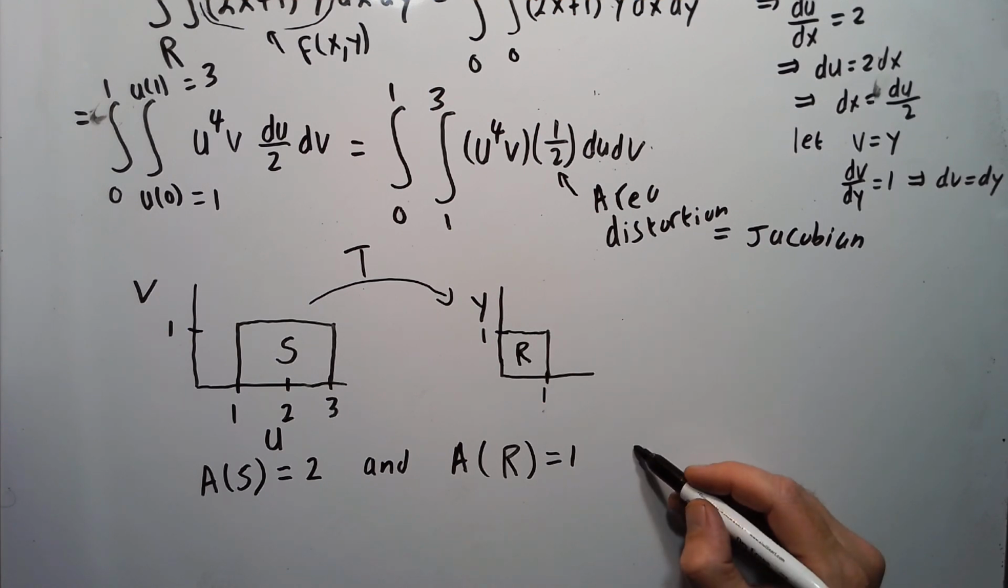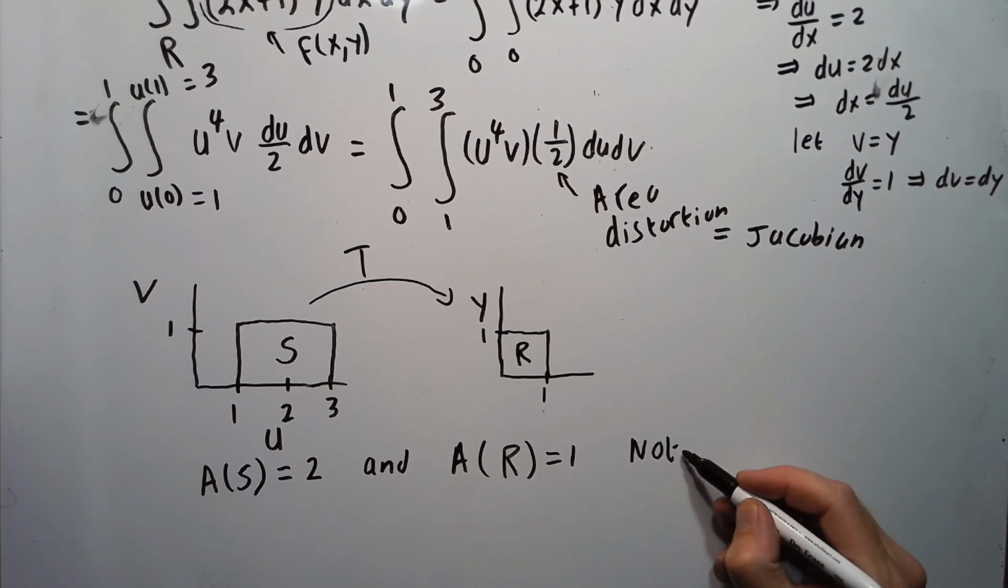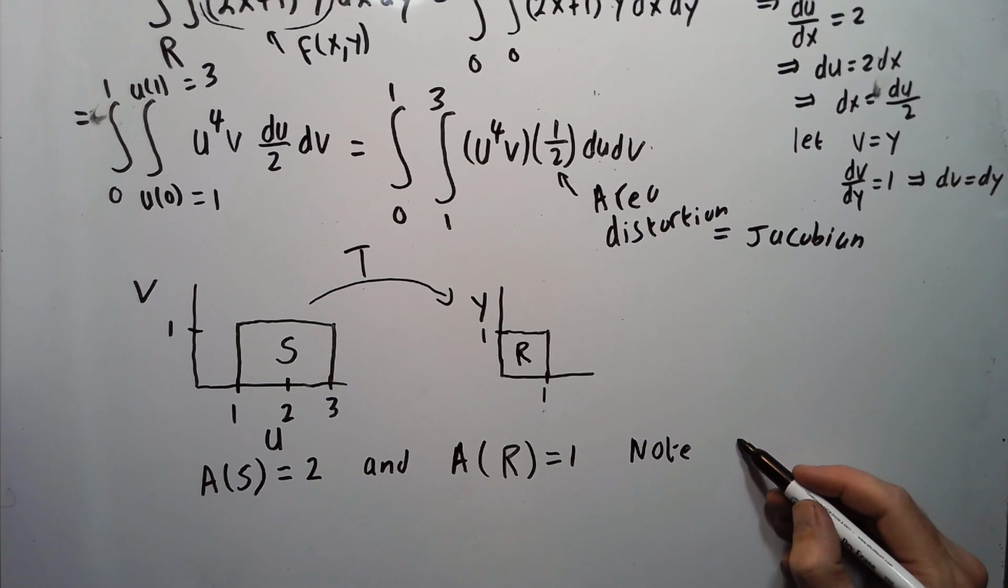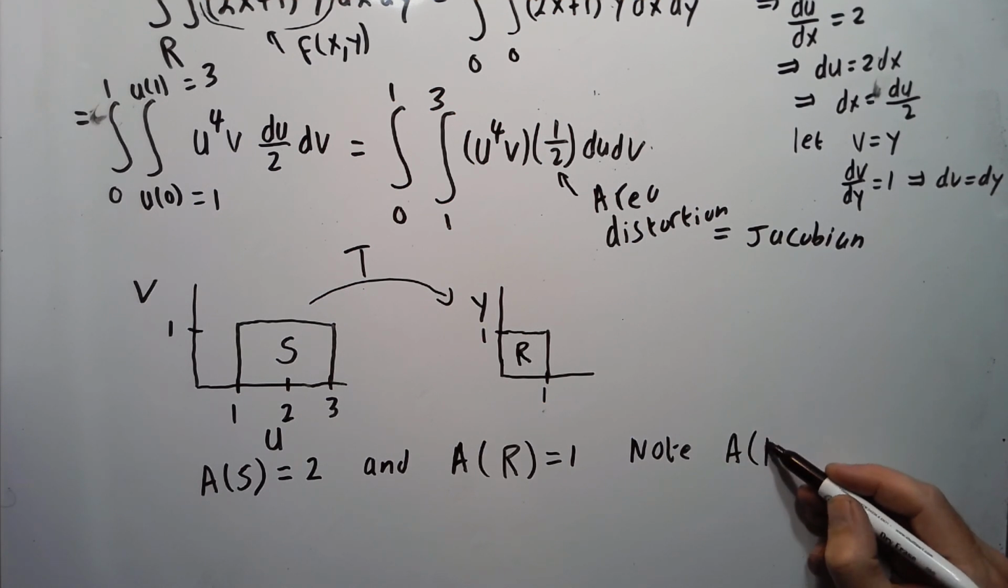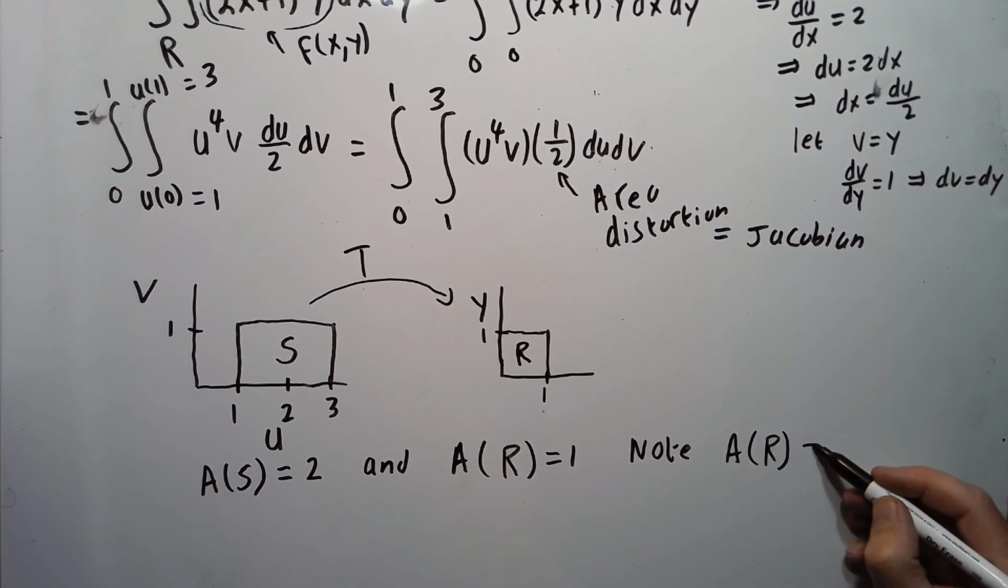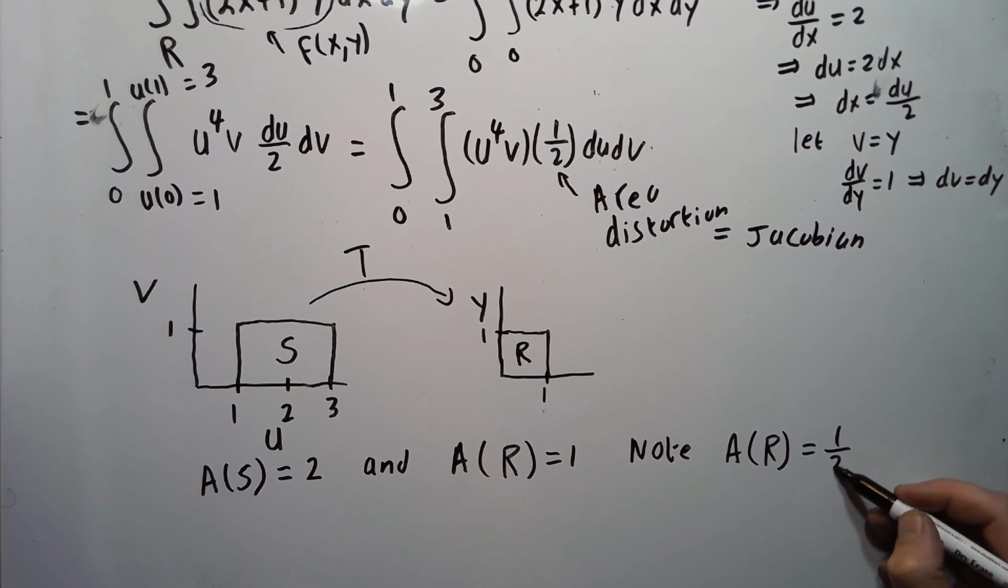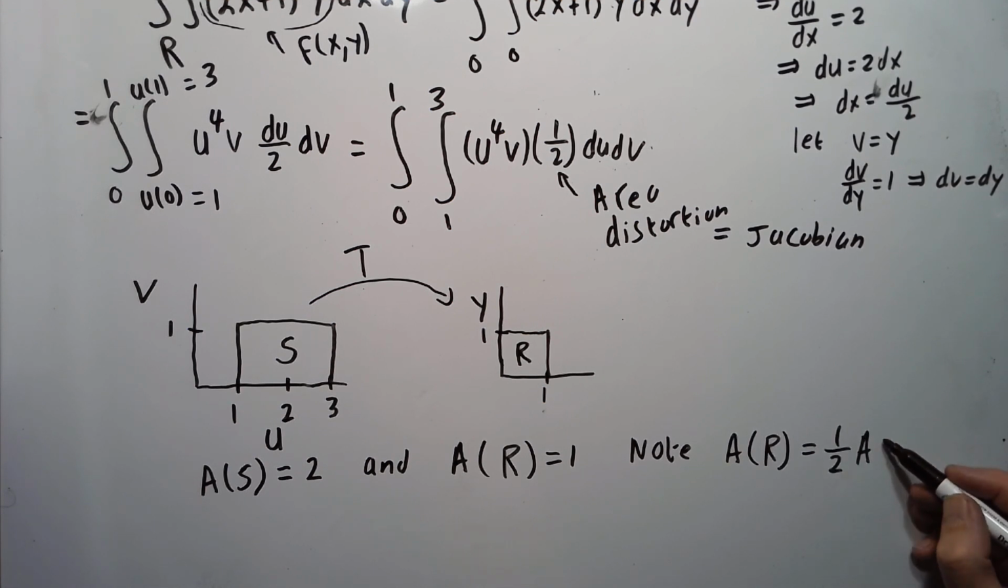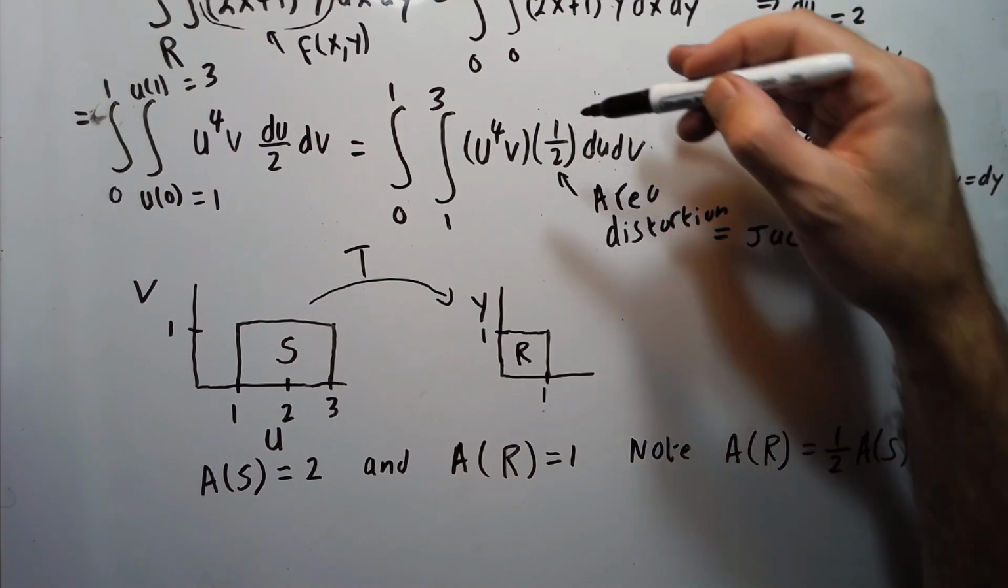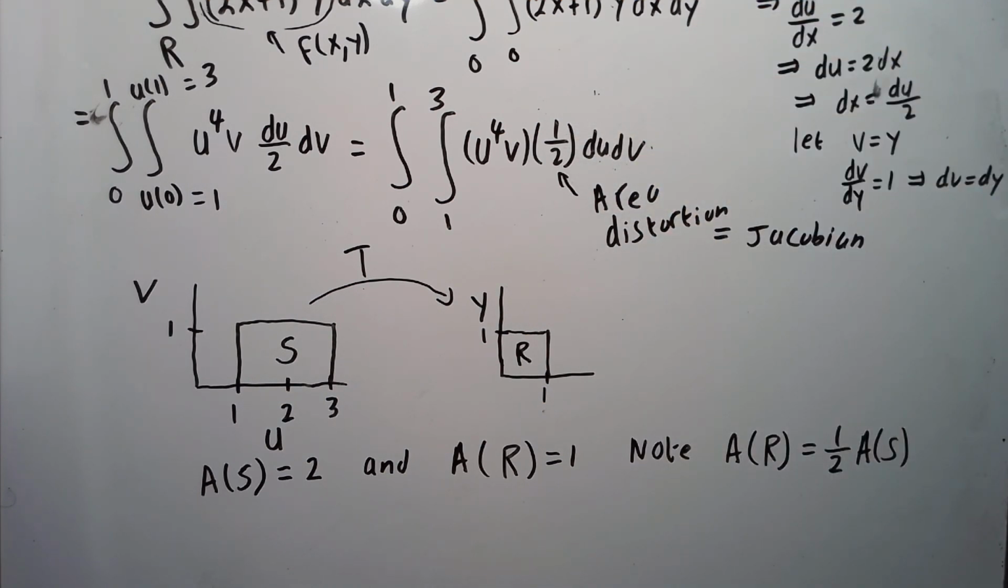So note then that the area of region R equals 1/2 times the area of S. And I claim that's how we're getting this 1/2 up here. Alright, let's keep going.